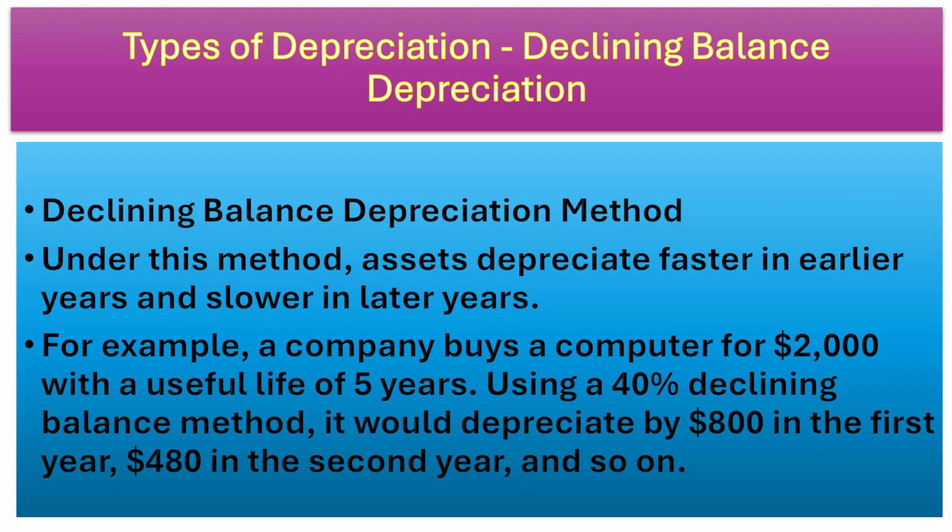Declining balance method of depreciation. Under this method, assets depreciate faster in early years and slower in later years. For example, a company buys a computer for 2,000 with a useful life of 5 years using 40% declining balance method. It would depreciate by 800 in the first year and 480 in the second year and so on.